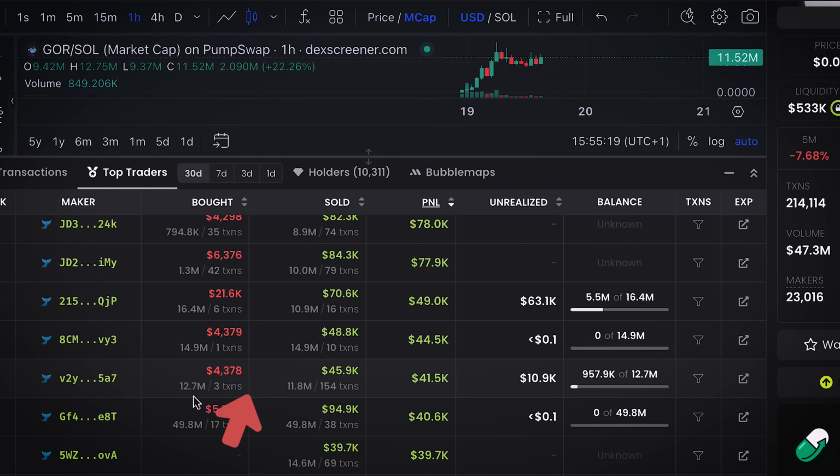So this wallet right here, he had 3 transactions. So why are you selling 154 times? This is crazy. Although it's good for the chart because it doesn't dump the chart instantly, which makes it really healthy. Some of these guys could also be insiders. You just have to take note of that.